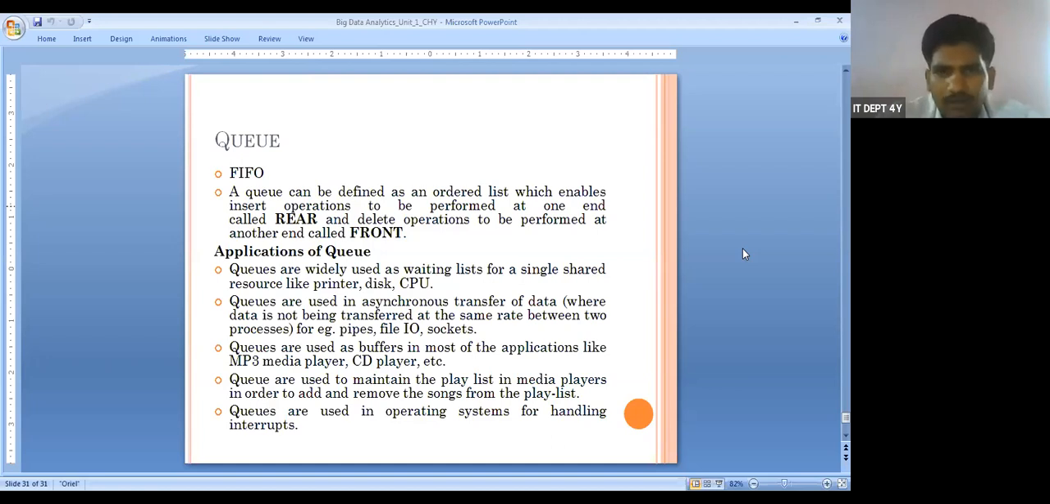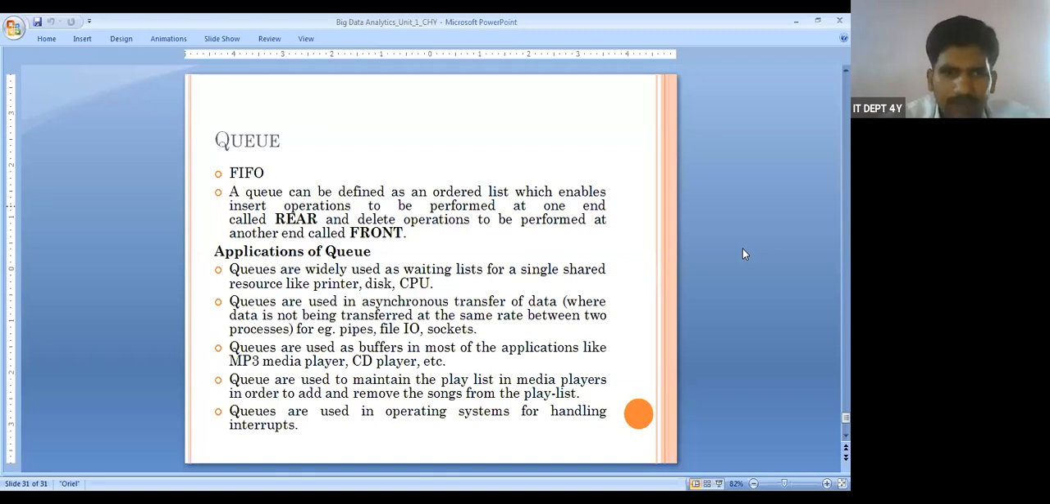We have a water pipe. The first drop of water enters into the pipe. Where will it exit? At the front, where we catch the water from the pipe. Somewhere at the rear we connect to the tap or a motor. These are very real-time examples.